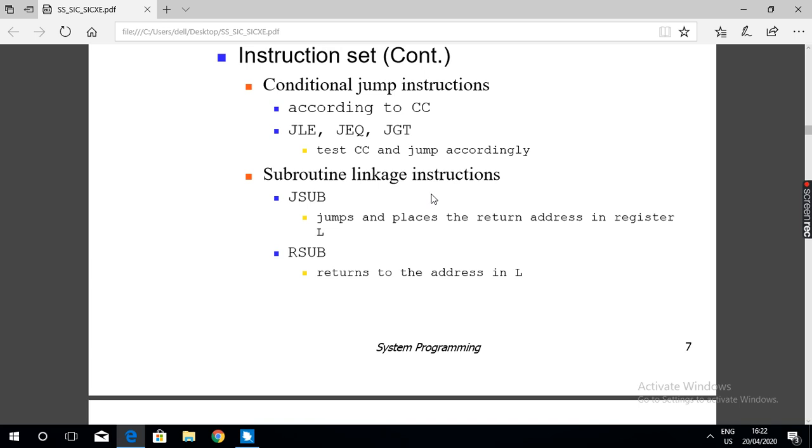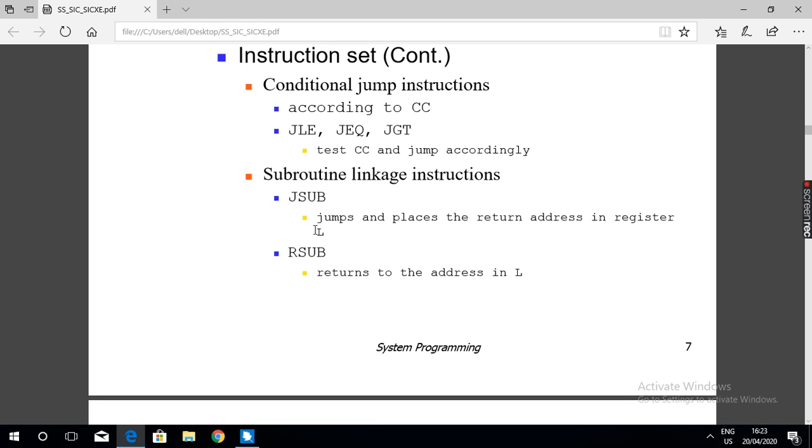When this instruction is executed, before the control transfers to the subroutine, the program counter contains the address of the next instruction, the instruction that appears after JSUB. Control is not transferring to the next instruction, but going to the subroutine.